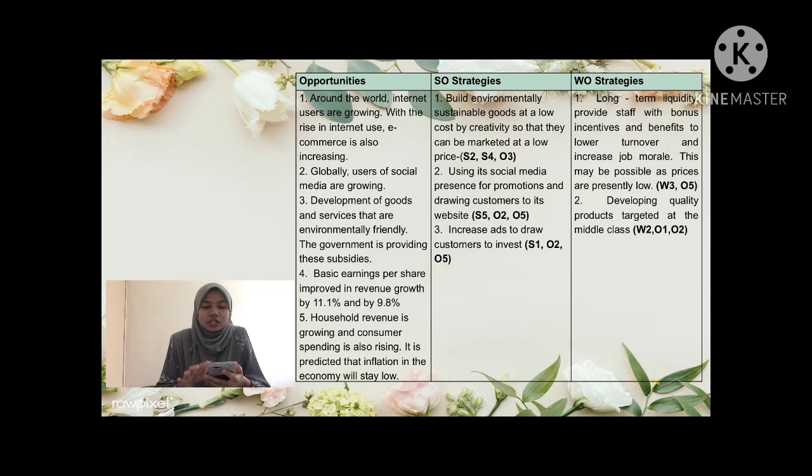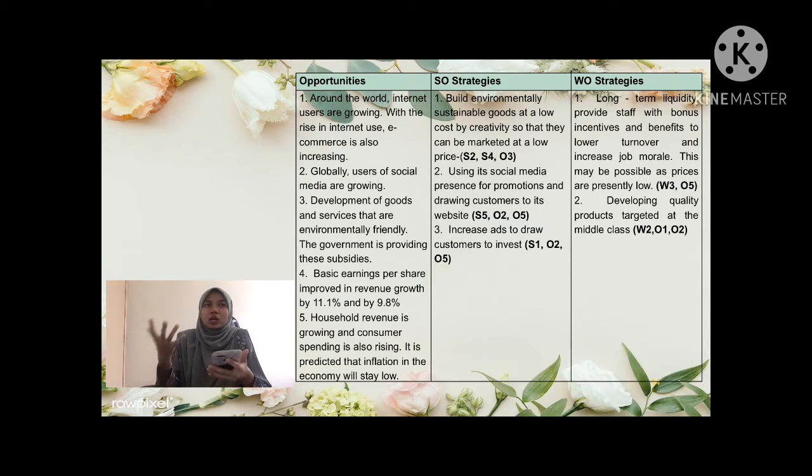The next strategy is to use Nestle's solid presence on social media. I take advantage of opportunities number 2 and number 5. In opportunity number 2, globally, social media are growing.